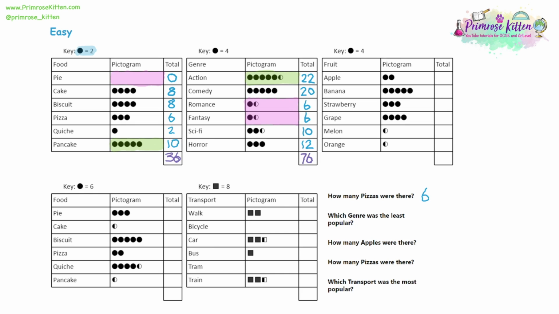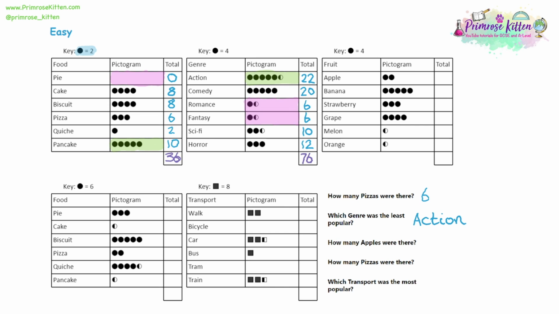So now we've analysed what we have in the pictogram, let's look at our question. Question 2, which genre was the most popular? So the most popular was action movies. 22 people like action movies, that's more than anything else. So let's write action.